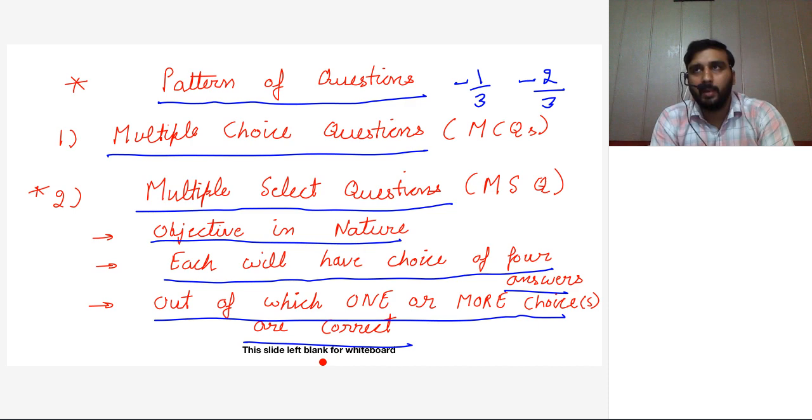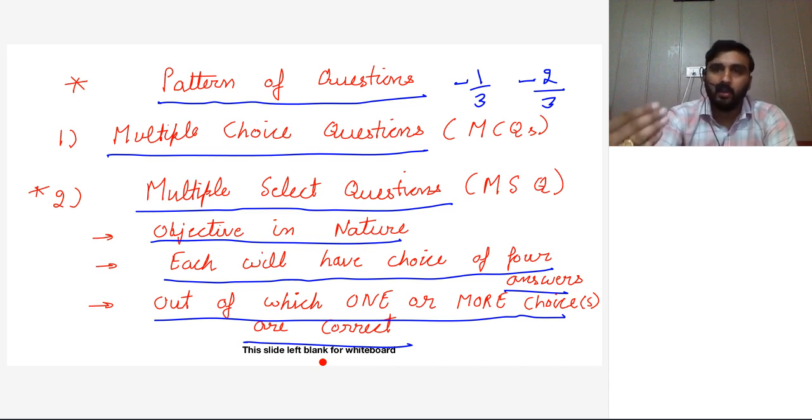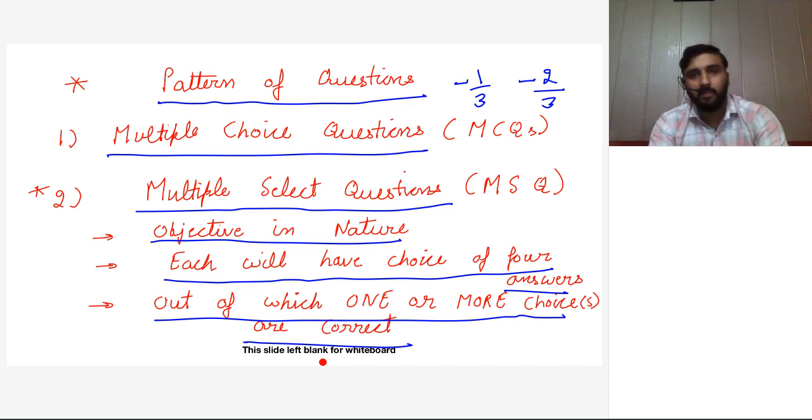So this is going to be a tough task because you have to check each option. You need to check each option, and then after checking all the options, you have to decide which options are correct. And suppose you find 2 options correct, you have to mark A and B both.